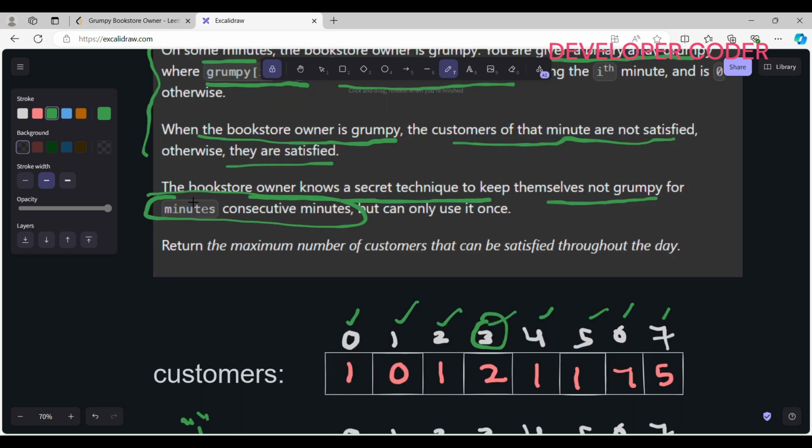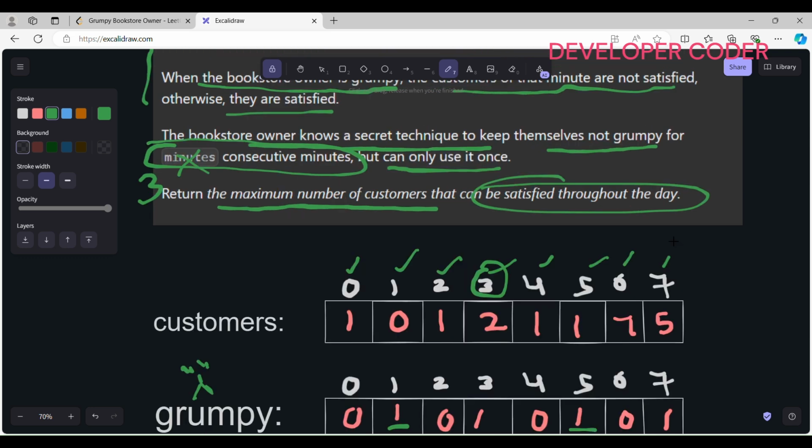So for 3 consecutive minutes he has a secret technique to keep himself not grumpy, but he can only use it once. In the end we have to return the maximum number of customers that can be satisfied throughout the day. I hope that you guys are clear with the problem statement.